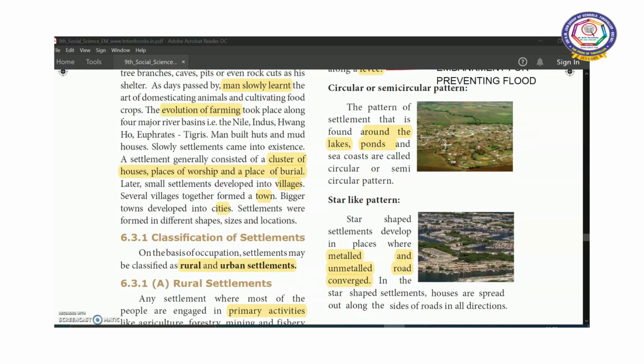Next one, circular or semicircular pattern. The pattern of settlement that is found around the lakes, ponds and sea coasts is called circular or semicircular pattern. So here also you can see it is circular and here it is a semicircular pattern.